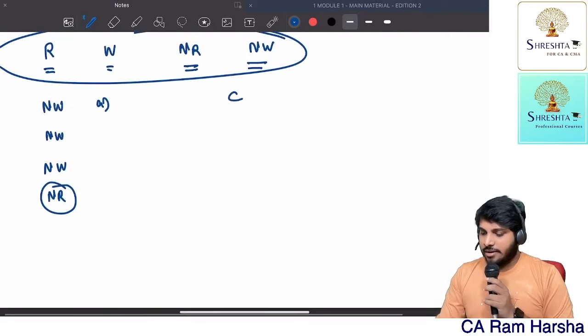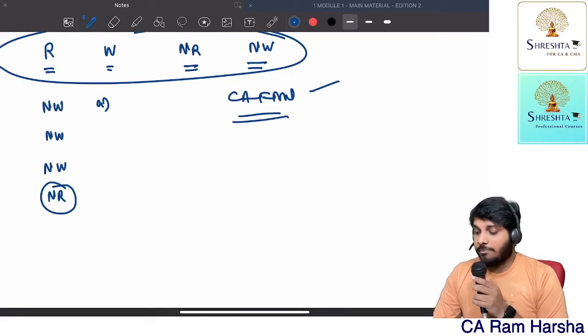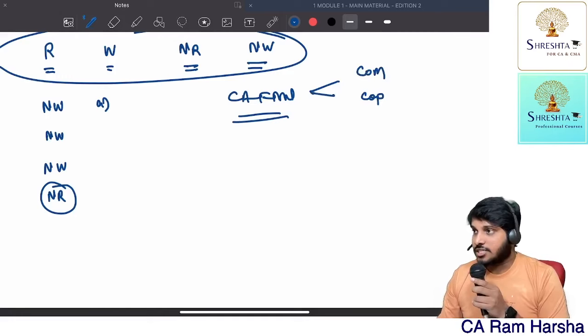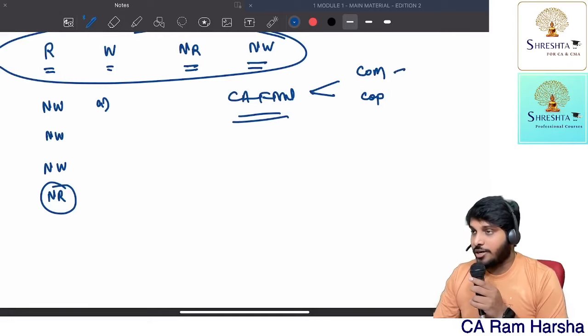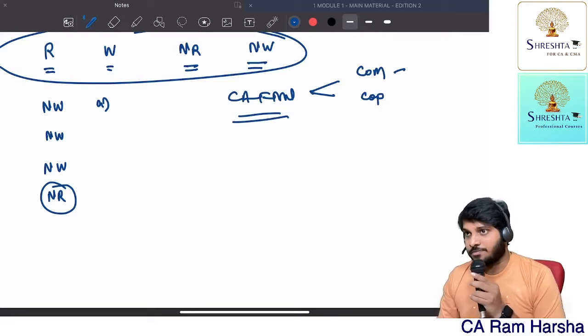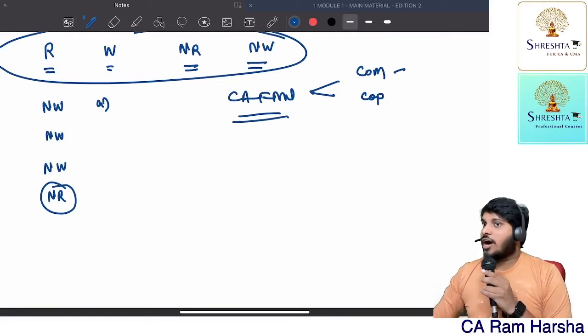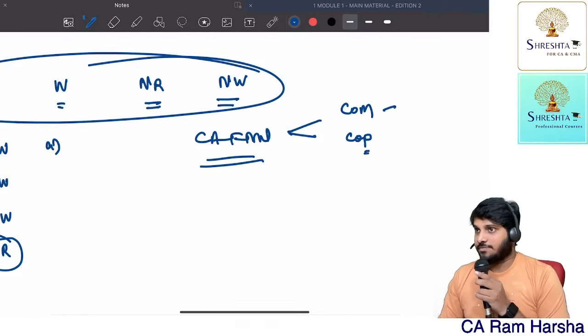Look, once you qualify the CA final examination, you will not become a member of the institute automatically. You need to apply for certificate of membership. You need to apply for certificate of practice separately. You need to fill a form for membership. You'll get a membership. For that you have to pay some fee. You can't practice directly. You need to have a license, a practicing license. Getting it?